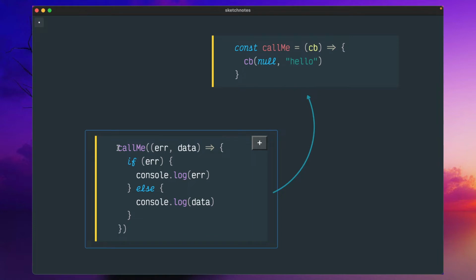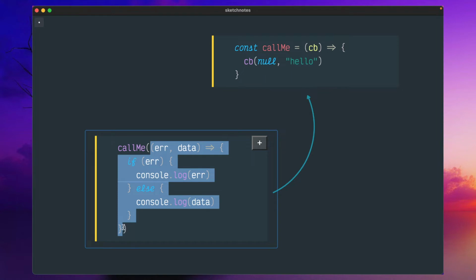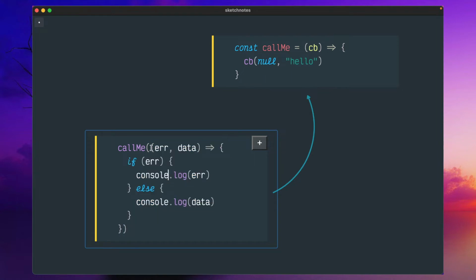And to call this particular function, you can call me and pass this callback function here. This callback function again takes two arguments, error and data. If there is an error, you are just printing this log, or you may want to return from this flow. Because in case of error, once you print this log or do some kind of error handling, you do not want to proceed further. If there is no error, you can do a console log of the data. There are different ways you can handle this. Maybe you can check this error, or you want to return it. There are different improvements you can make to this primitive call.